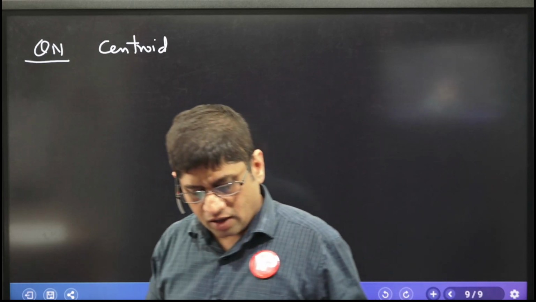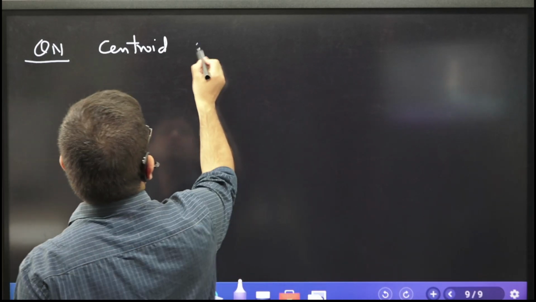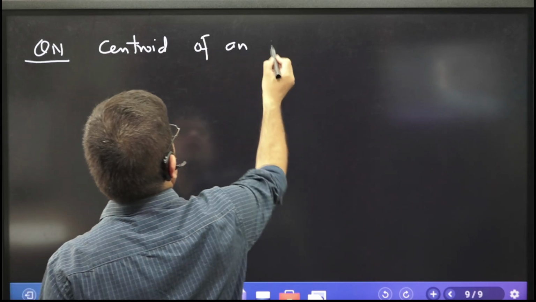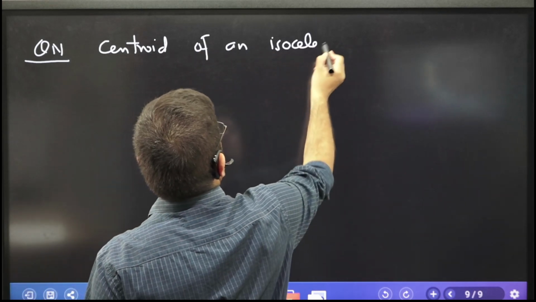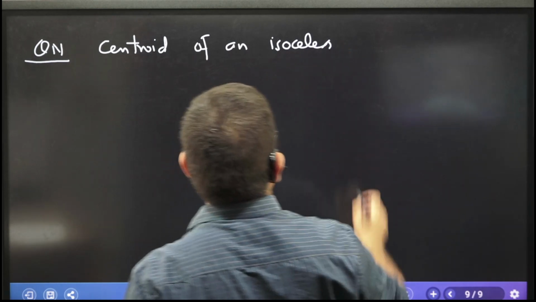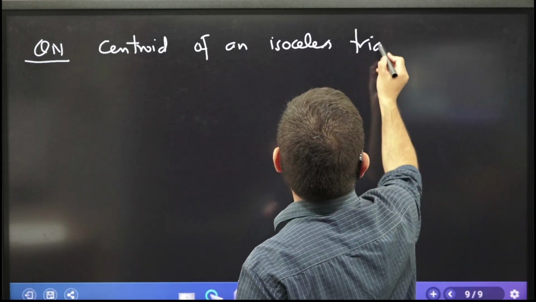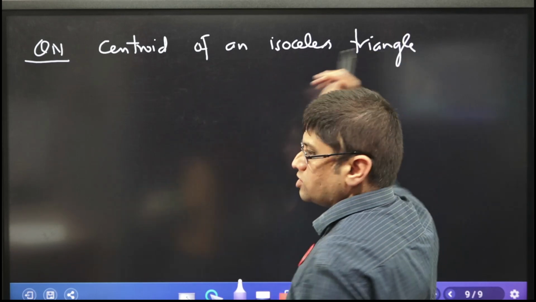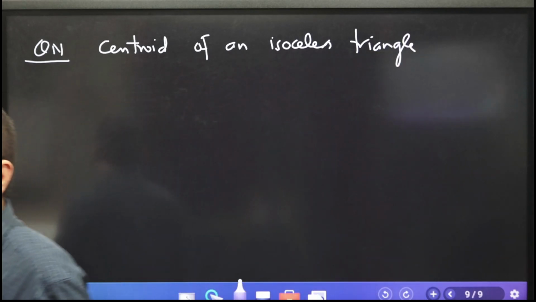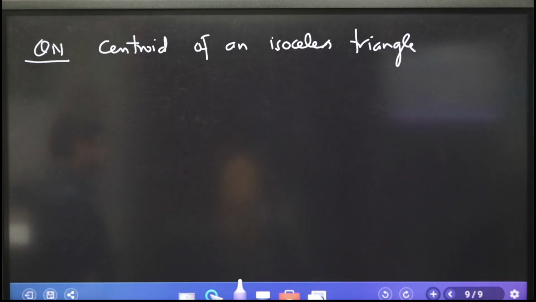Remember that. Now the centroid of an isosceles triangle. You know what an isosceles triangle is? The triangle with two sides equal is called an isosceles triangle, and the triangle with three sides equal is called an equilateral triangle.